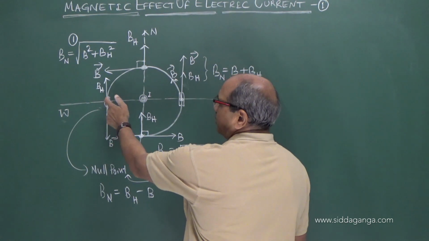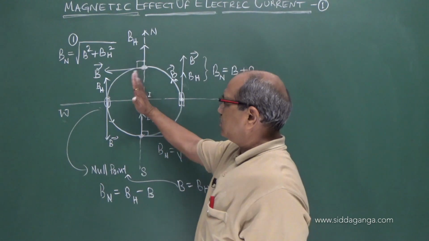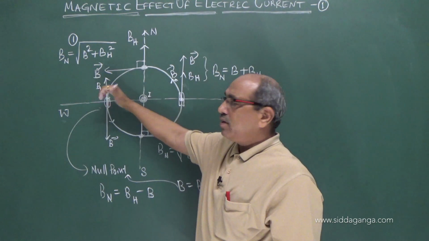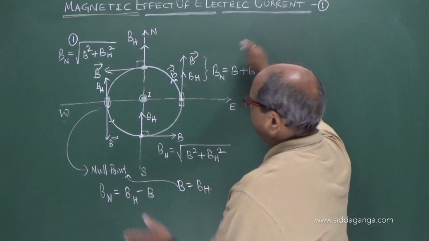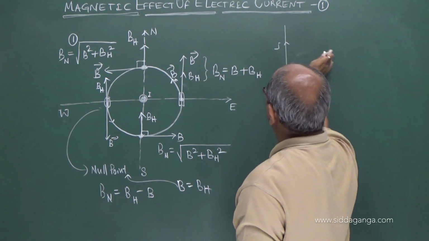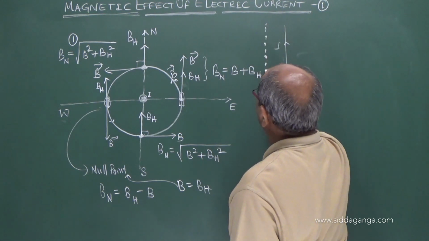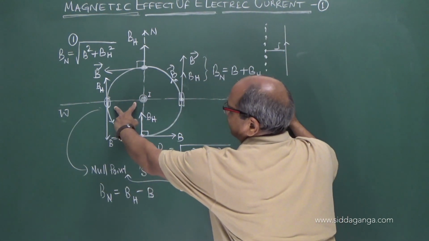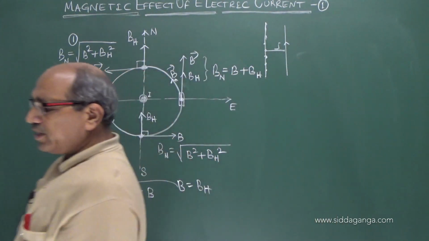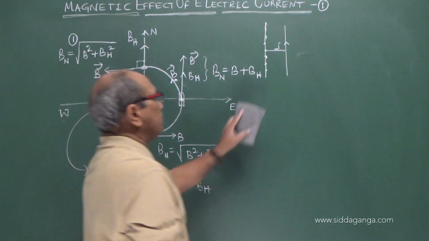How many null points are possible? Any number, because this is the wire, and parallel to the wire you can think of a line. Every point, if I turn 90 degrees, this is the wire, and this is the point where you see the null point. This continues everywhere, equidistant from the wire. That means all these are null points. The null point exists parallel to the conductor, to the west in that case.